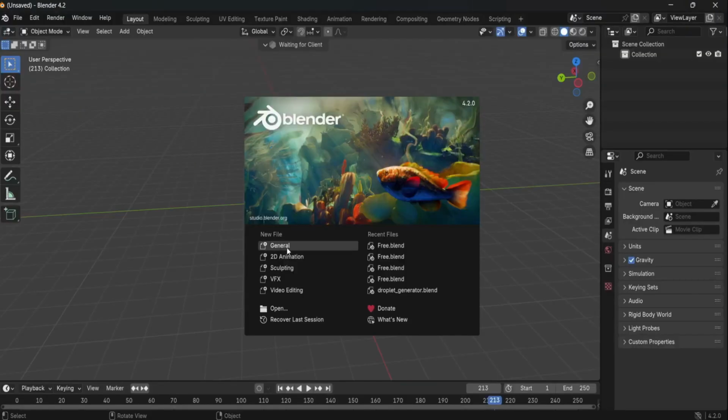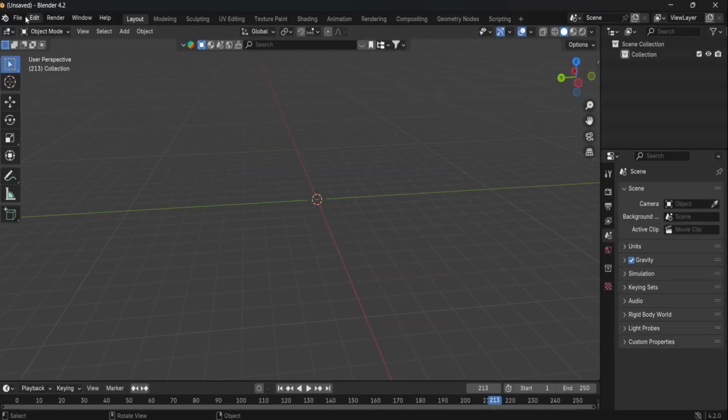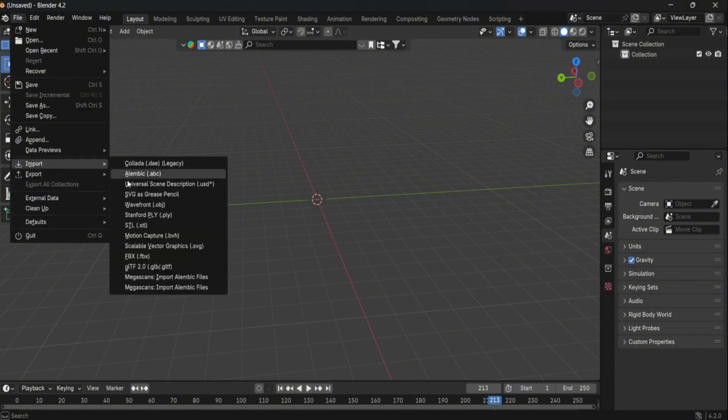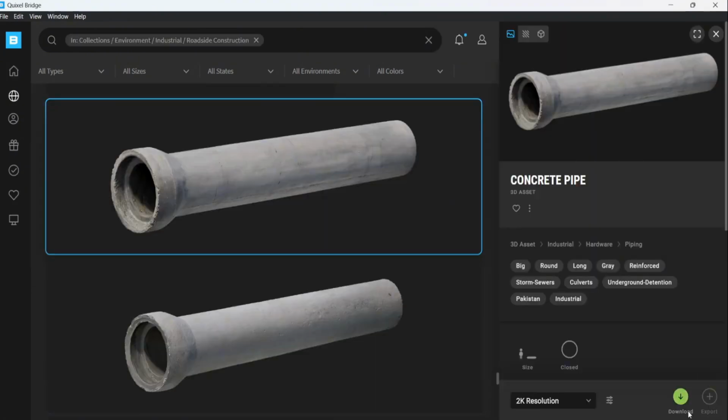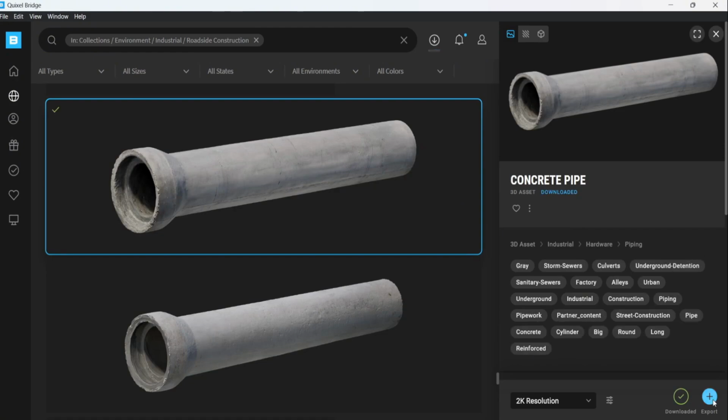Now open the Blender again and go to Import, hit Megascans Import Alembic Files. After that open Bridge and download your favorite model and export it. There you go. I hope this solves your problem.